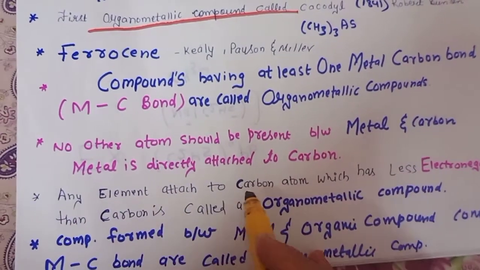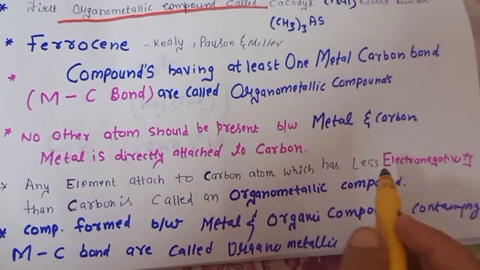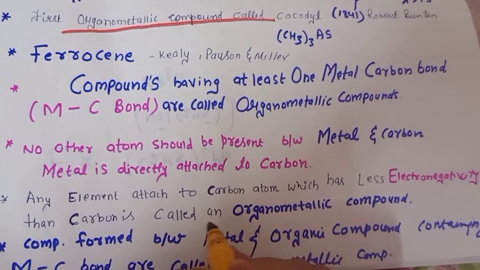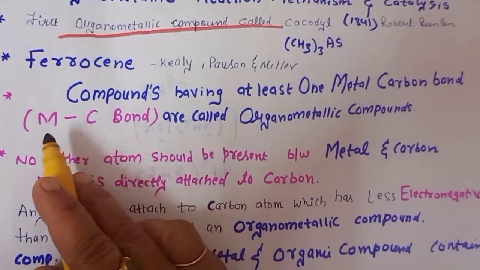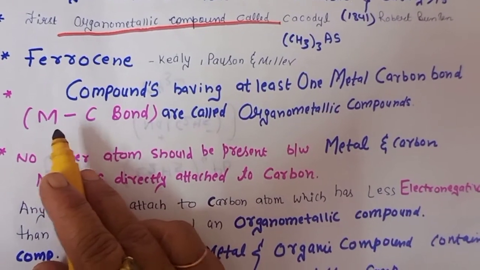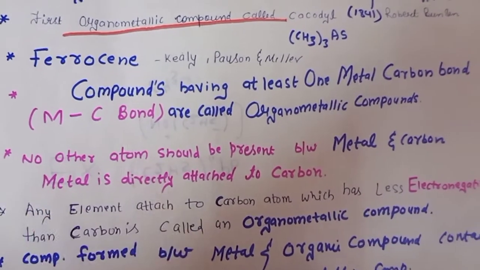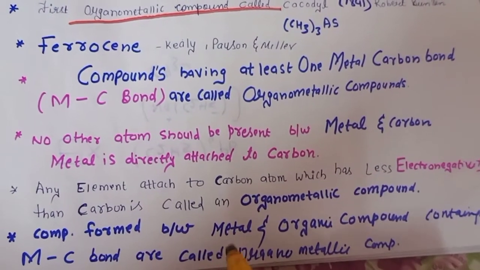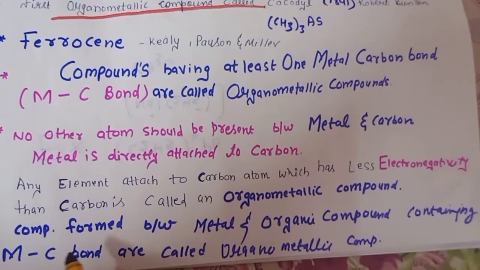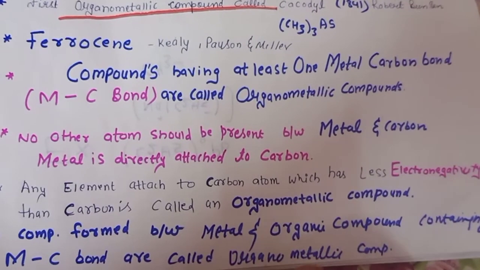Any element attached to carbon which has less electronegativity than carbon forms an organometallic compound, as we know that metal will have less electronegativity than carbon. So these are some basic definitions which you can write. The compound formed between the metal and the organic part containing metal carbon bonds is called an organometallic compound.